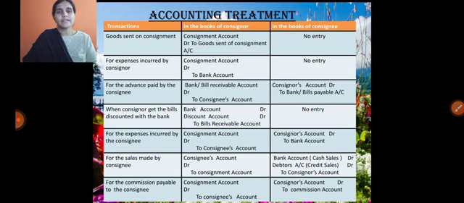Whatever the sales is there, promoted by the consignee, based on the fixed percentage, we are required to pay the commission. So this is in the books of consignor. In the books of consignee, the entry is consignor's account debit to commission account. As we know, the commission is an income. As per the nominal account, all the incomes must be credited. So consignor's account debit to commission account, we need to write down in the consignee's books.